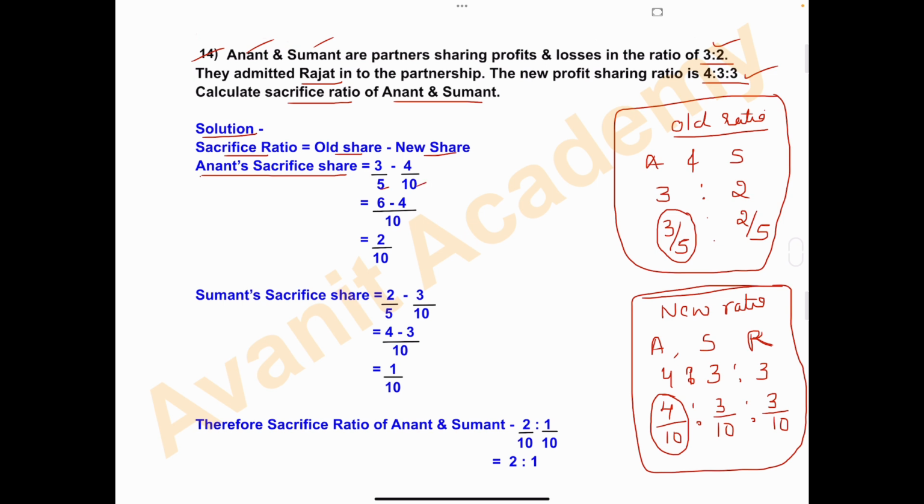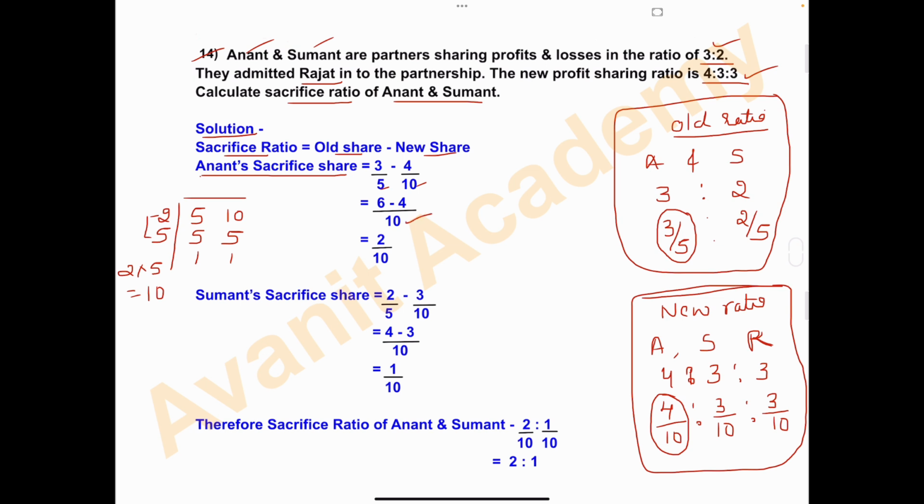Okay, the denominators are different here, so we have to calculate the LCM. Take the LCM of 5 and 10. That is 5 as it is. 2 5s are 10. Then 5 ones are 5. Then multiply. 2 into 5, LCM is 10.